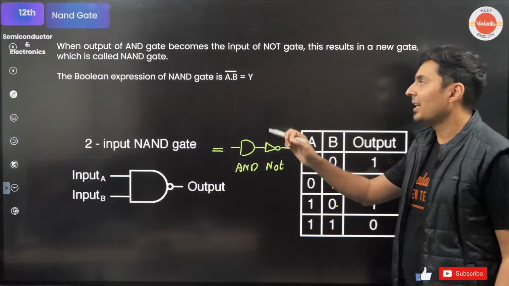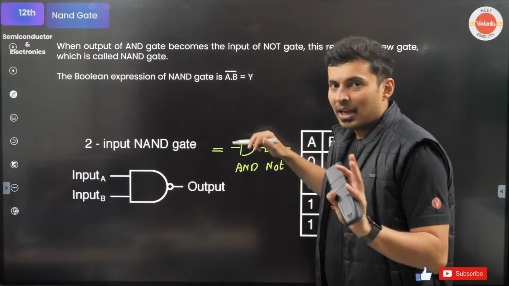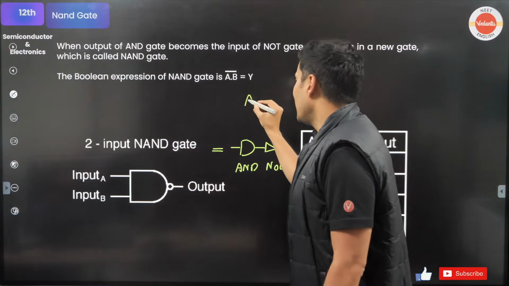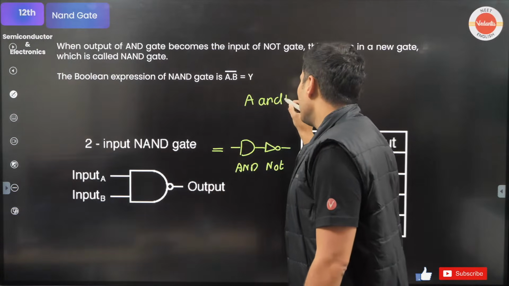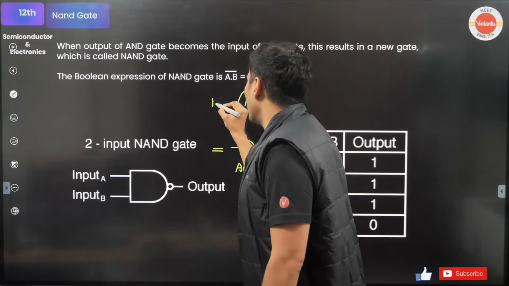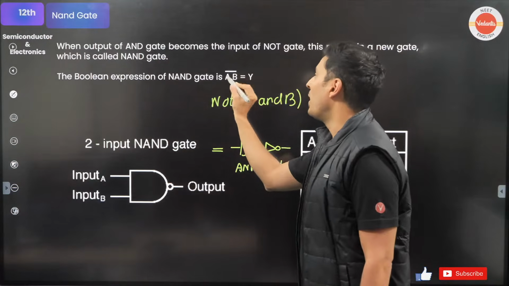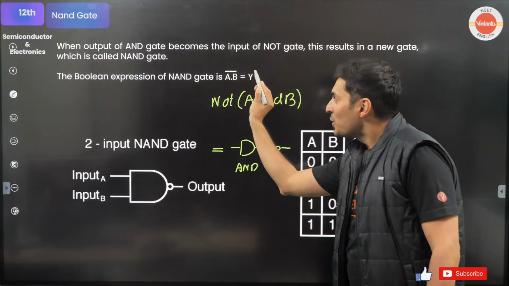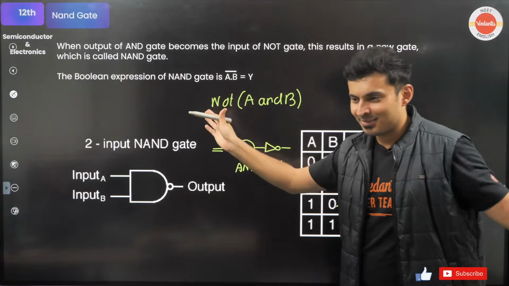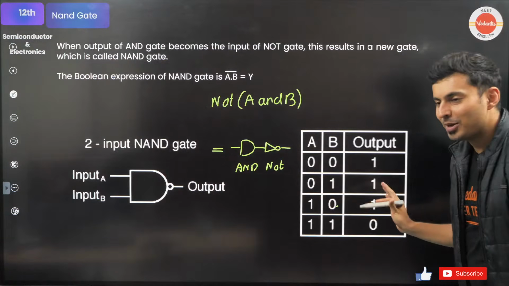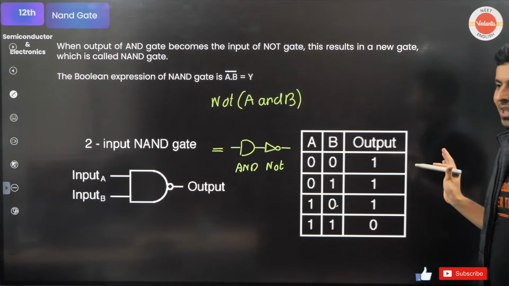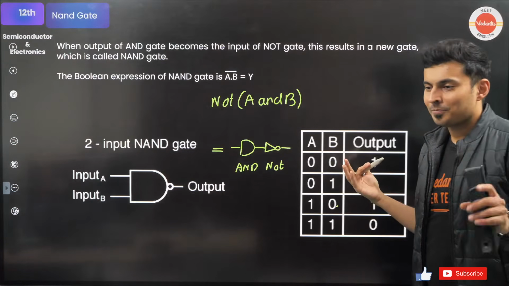It's exactly negating it. So A dot B is A AND B, and the bar is the NOT of it. Dot signifies AND, and when you put a bar, it becomes a NOT. Got it, guys? Everybody understood how these gates are working?